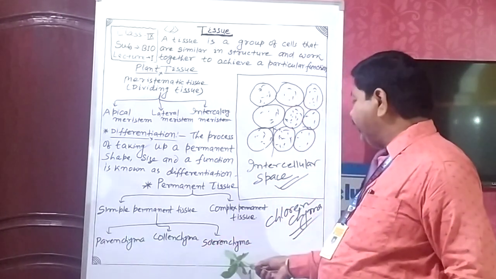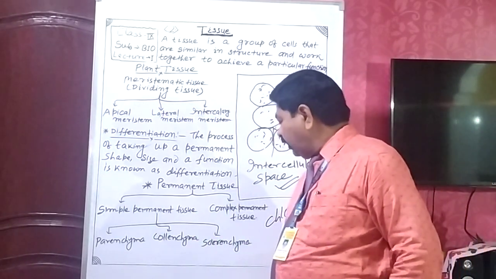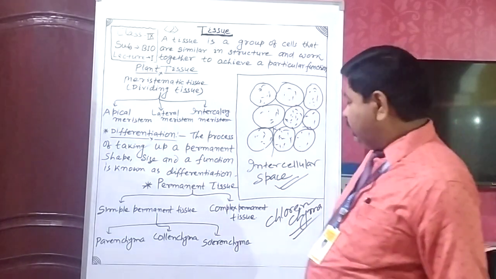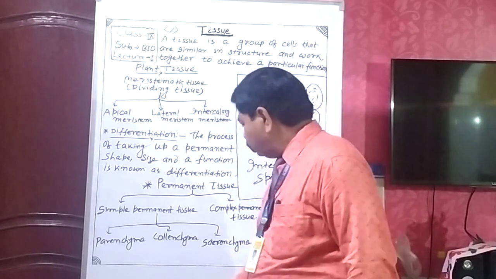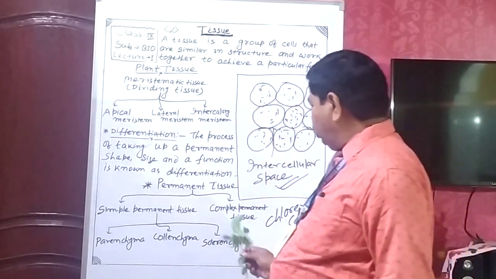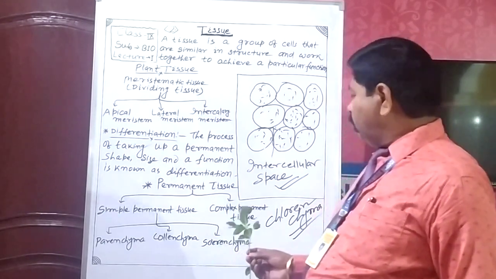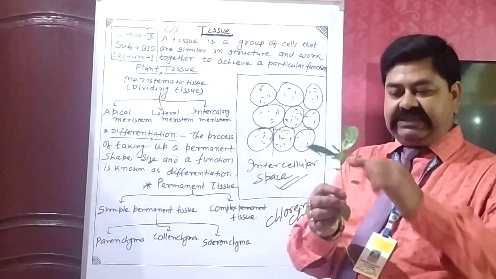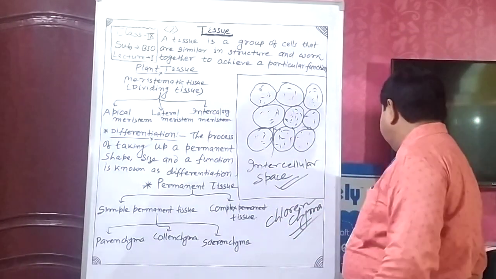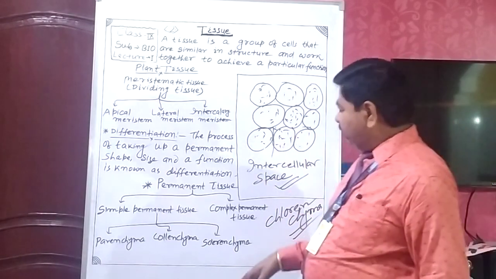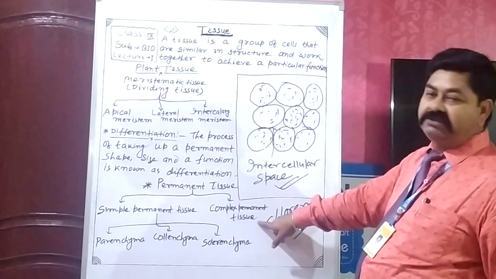Parenchyma, collenchyma, and sclerenchyma will be seen in the lab, when I show the activity by cutting the structure of the stem and roots. So in the next classes we will discuss collenchyma, sclerenchyma, and complex permanent tissue.